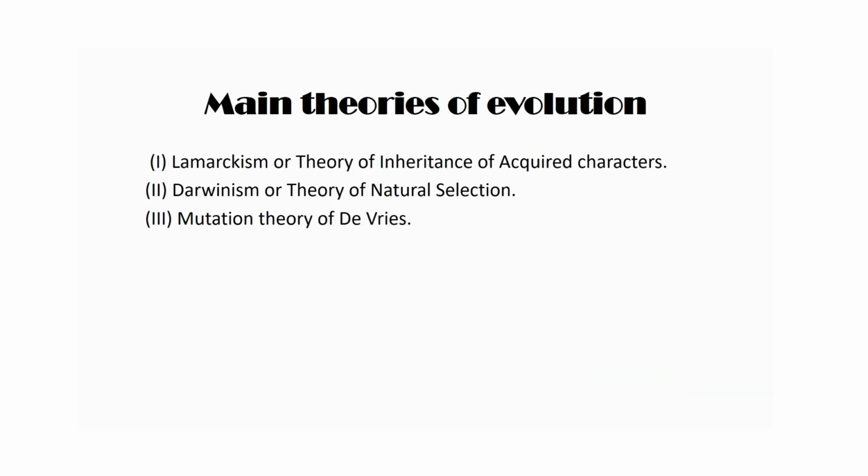The main theories that explain the process of evolution are, first, Lamarckism or the theory of inheritance of acquired characters. The second one is Darwinism or the theory of natural selection. And the third one is the mutation theory of de Vries.